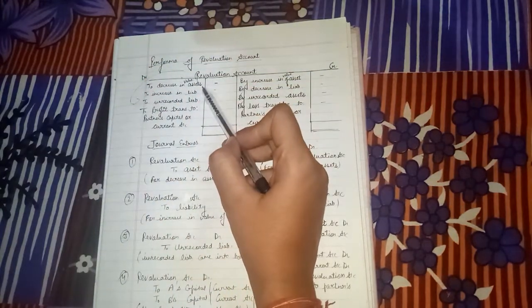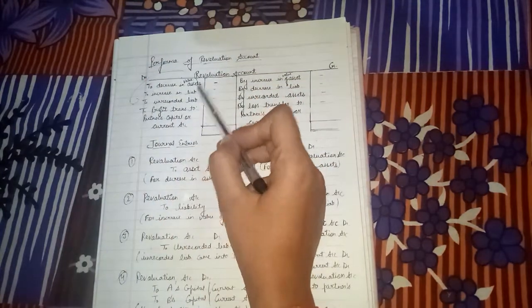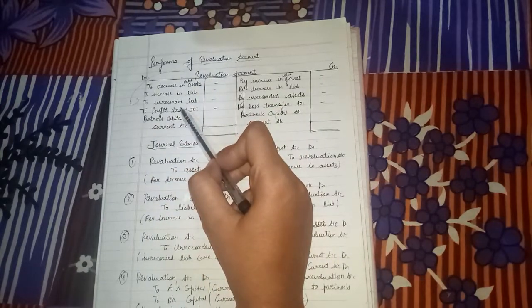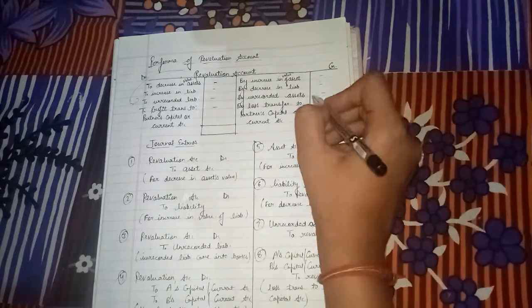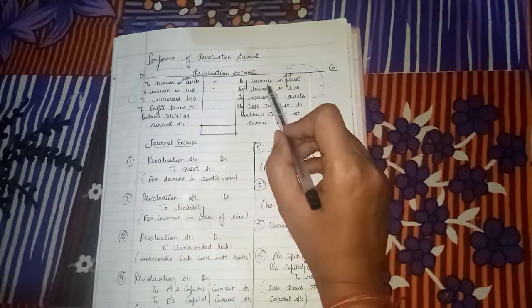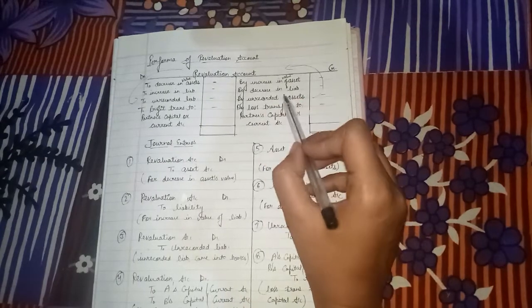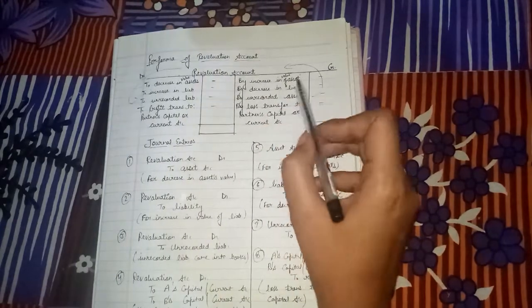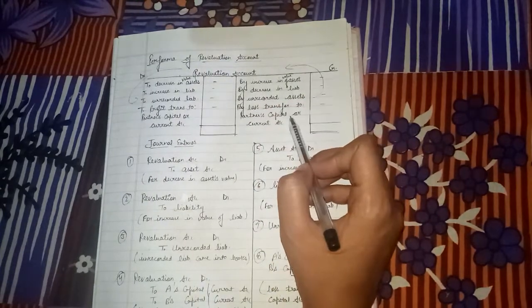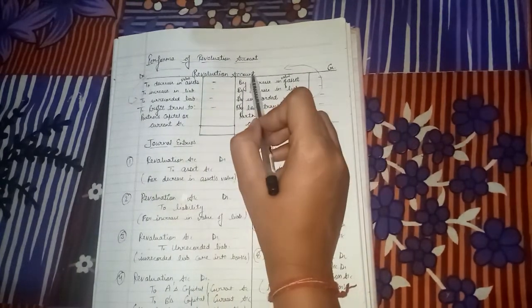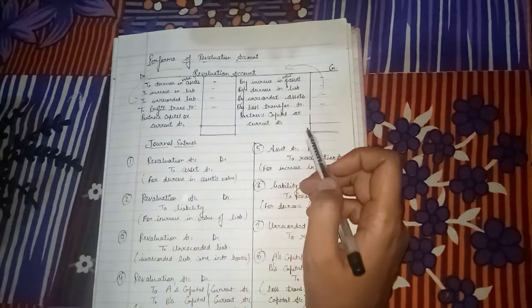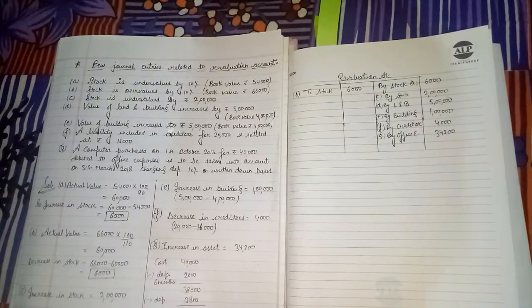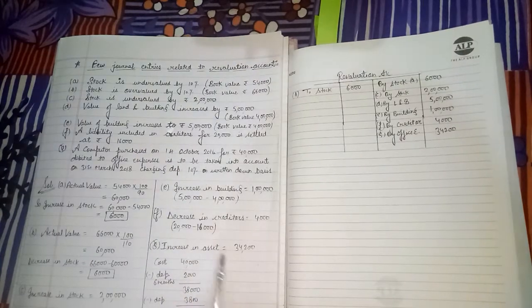Revaluation account debit to asset, revaluation account debit to liability, revaluation account debit to unrecorded liability, and revaluation account debit to profit. And from this side we will pass like this: asset account debit to revaluation, liability account debit to revaluation, unrecorded asset to revaluation, and loss transfer means A or B to revaluation. Clear? This is our revaluation account format and we had discussed earlier. Now see some transactions related to revaluation account, as you will face this problem.